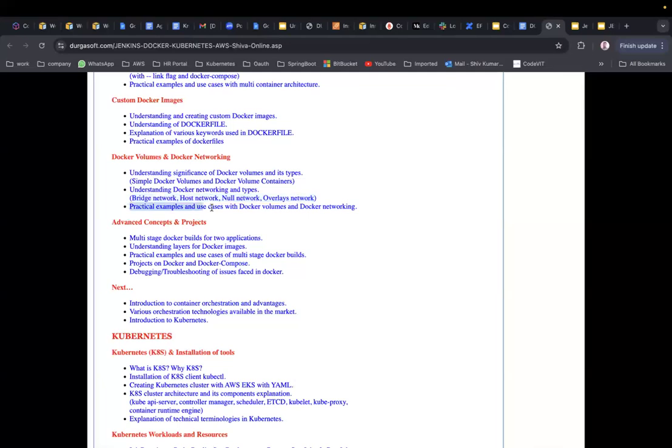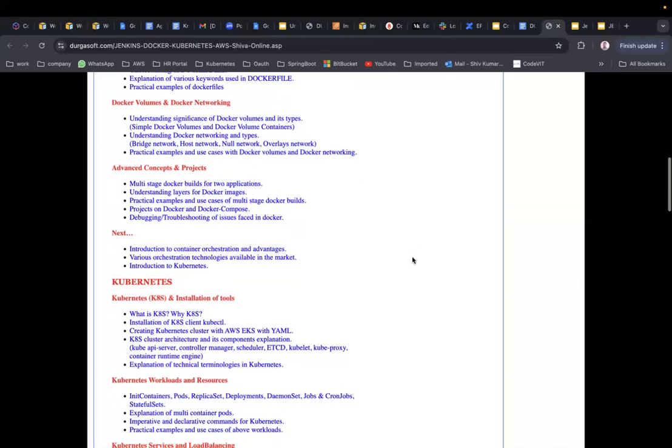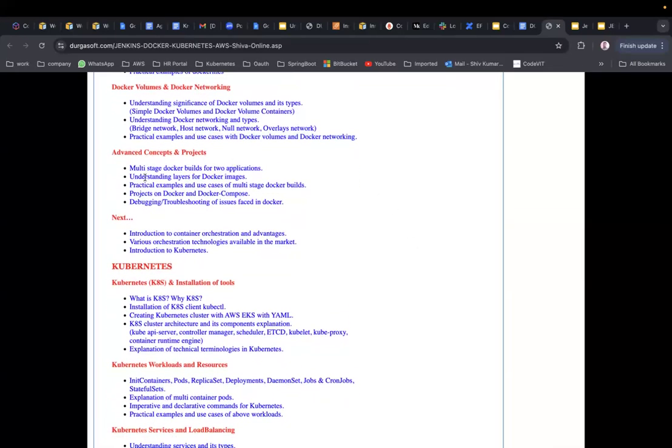Practical examples and use cases of Docker volumes and Docker networking. Now, advanced concepts and projects. Multi-stage Docker builds for two different applications we are going to do. We are going to take an example of a Spring Boot application named data store and storage store. We are going to leverage the concept of multi-stage Docker builds and create Docker images using it. What are the uses of multi-stage Docker builds? Also, we are going to see, because multi-stage Docker builds is very important nowadays, right?